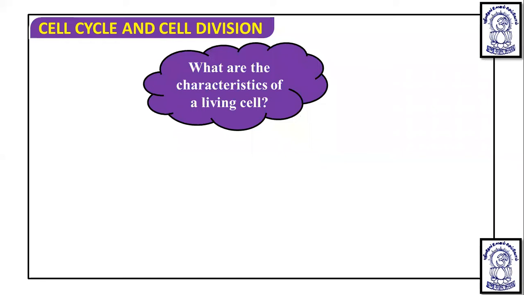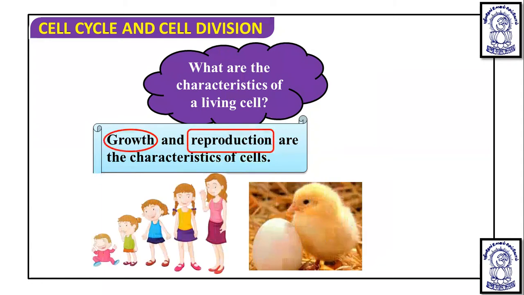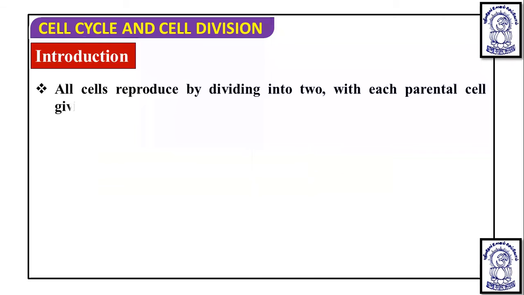So first question is, what are the characteristics of a living cell? We know that every living cell has a capacity for growth and reproduction. First, every living cell will show growth, meaning increase in protoplasm. And then for reproduction, they will divide into two. So every living cell has these properties. All cells reproduce by dividing into two, with each parent cell giving rise to two daughter cells.